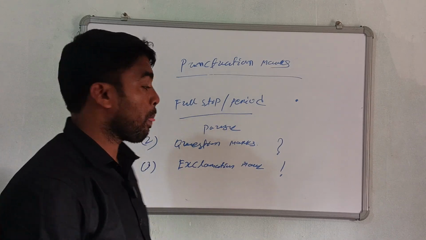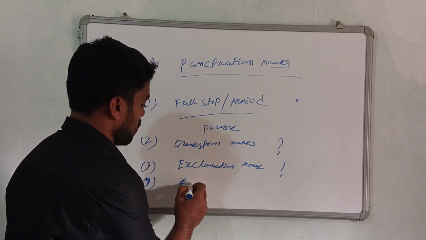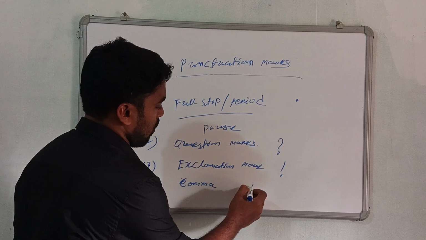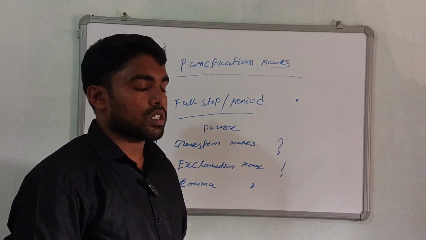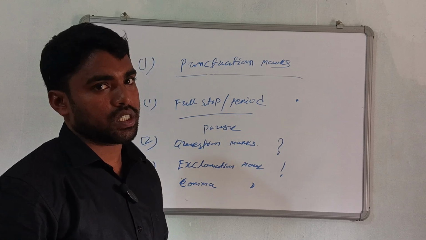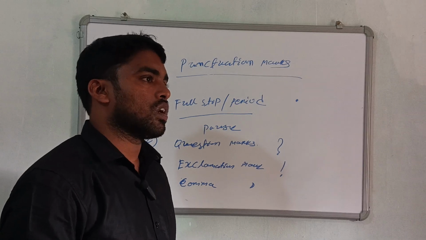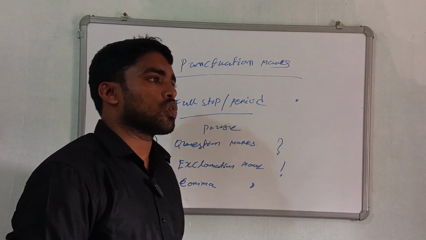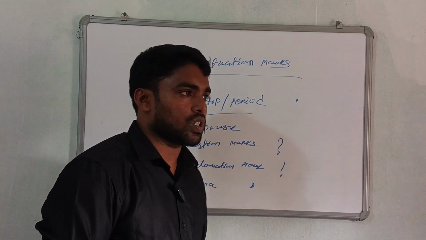Next punctuation is the comma. A comma is used to separate words and phrases, and as a pause. When there are many words to separate, a comma will be used.